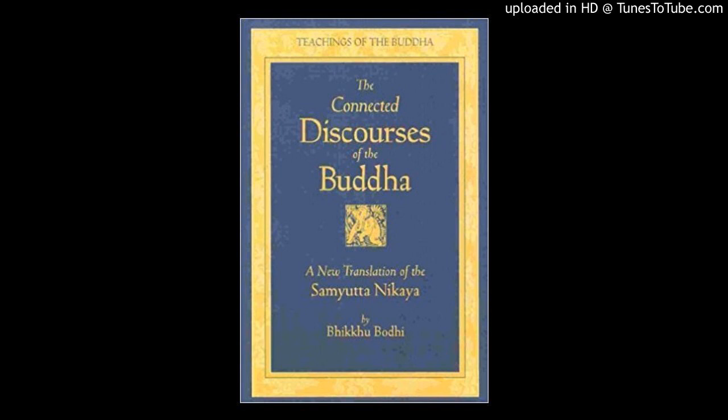Earlier we read that when a monk comes out of the state called the cessation of perception and feeling, which is also the cessation of consciousness, 3 contacts touch him: the emptiness contact, signless contact, and the undirected or desireless contact.